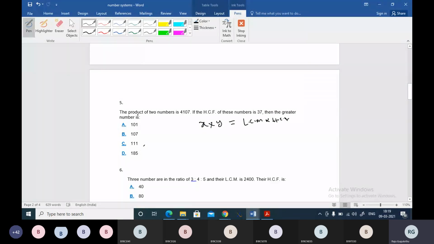And here the product of numbers is given as 4107, and the HCF of these numbers is given, so you can consider the numbers as 37A and 37B. We want the greater number, and A and B should be co-primes here.